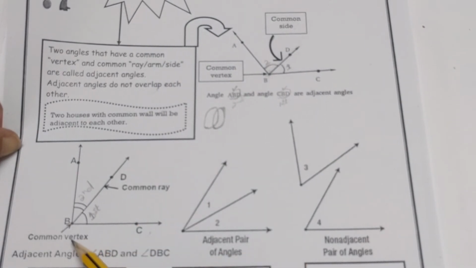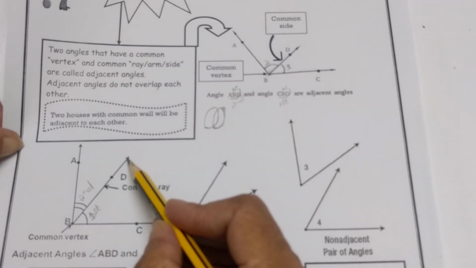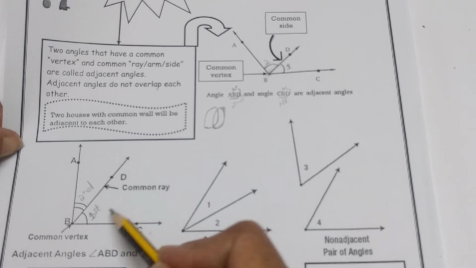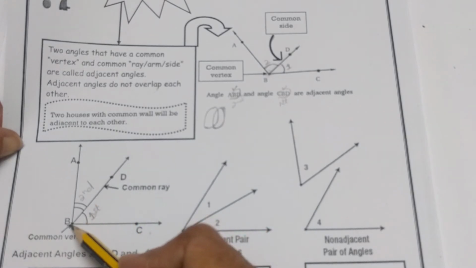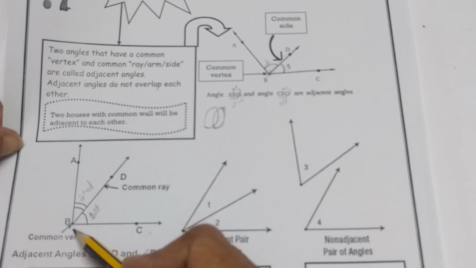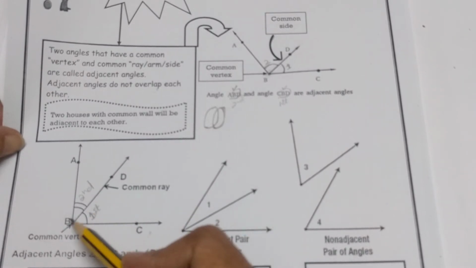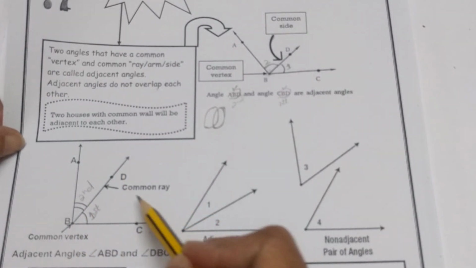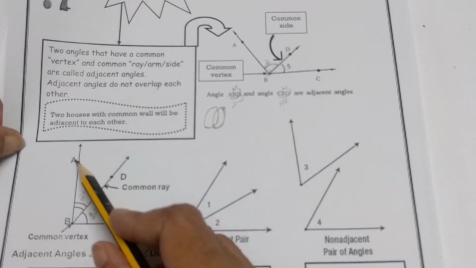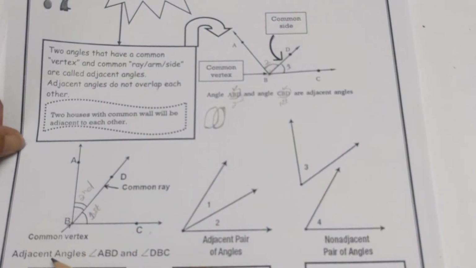Here you can clearly see that this B is the common vertex and this BD is the common ray for the first angle and for the second angle, because the first angle is constructed at the point B and the second angle is also constructed at the point B. It means their common vertex is B, and BD is the arm or common ray of the first angle, and this BD is also the common ray for the second angle. It means both angles are adjacent angles.